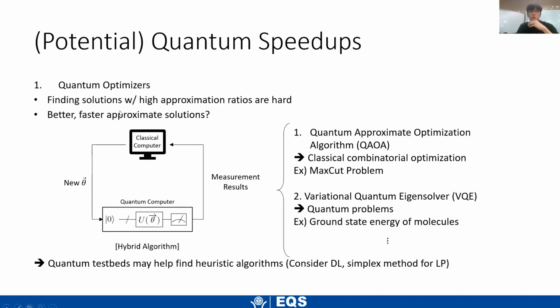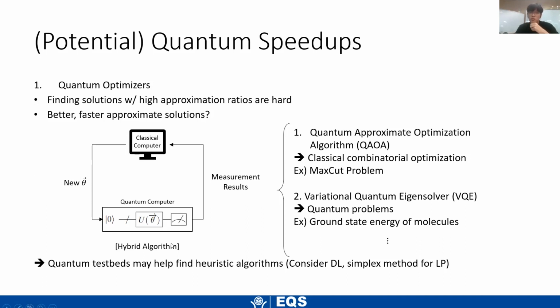So I would like to first talk about quantum optimizers. Let's say that we have some optimization problem. Then sometimes finding a good approximate solution itself is actually very difficult. And so we want to see whether or not we can use quantum hardware to find better approximate solutions faster.